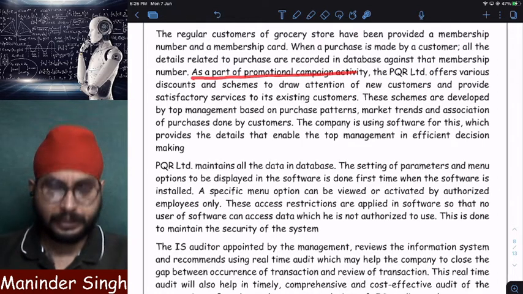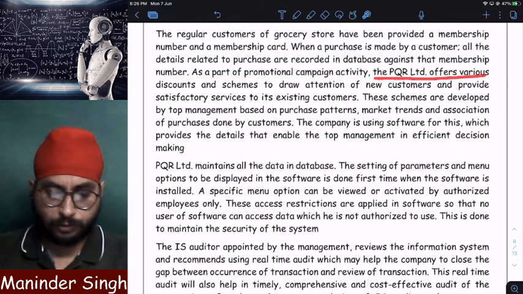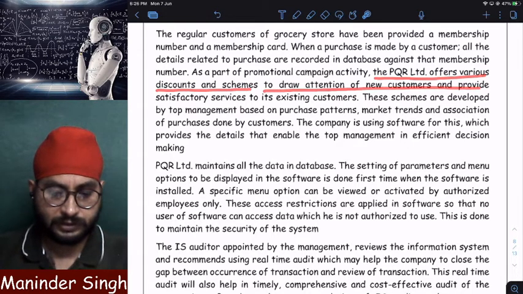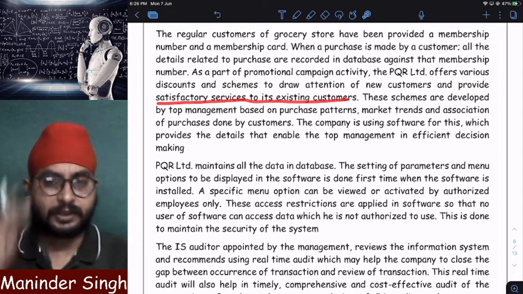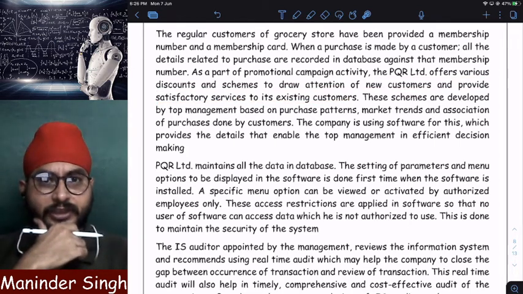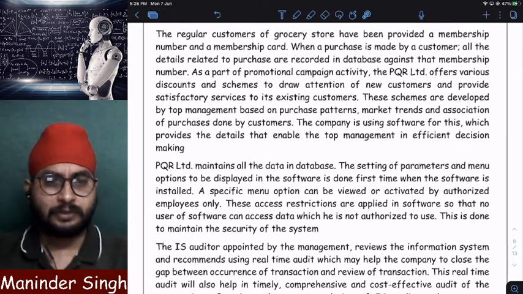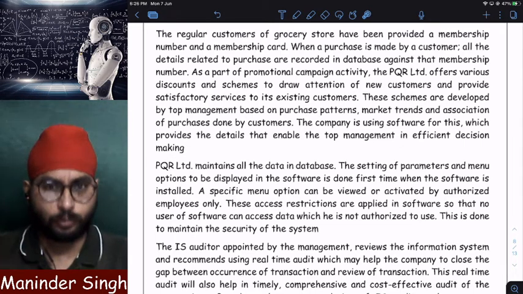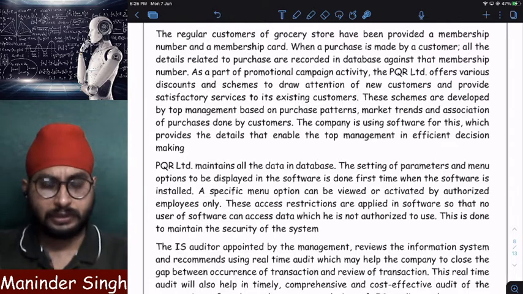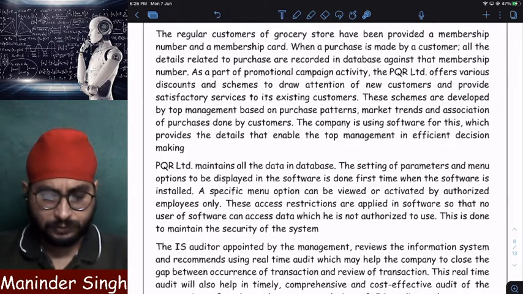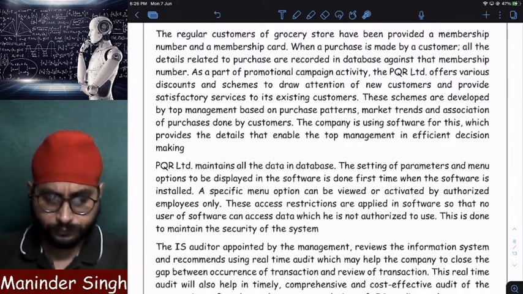As a promotional campaign activity, PQR Limited offers various discounts and schemes to draw the attention of new customers and provide satisfactory services to its existing customers. So it is also having a promotional campaign, like the offers it is giving. Offers are not only given to retain old customers, but also to get new customers.